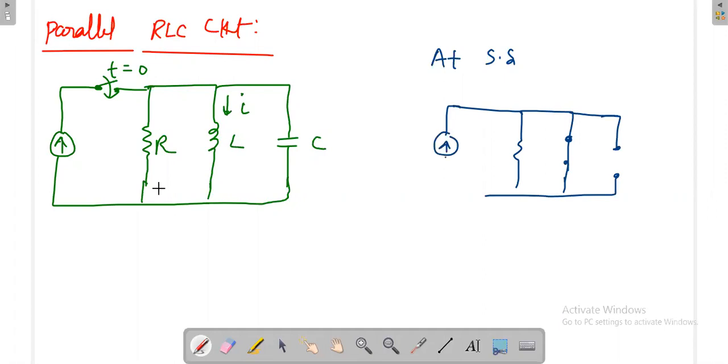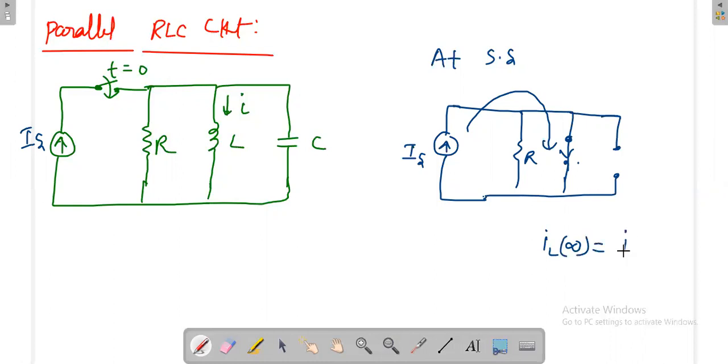The state of the circuit will be something like this. Again, you take some source current. This current is applied from t equal to 0, like a unit step current. This is IS. Again, this is R. This is short. This is open. That means the entire current will flow through this short circuit branch. So IL at infinity is definitely IS, because the inductor is a short circuit, so the entire source current flows through it.